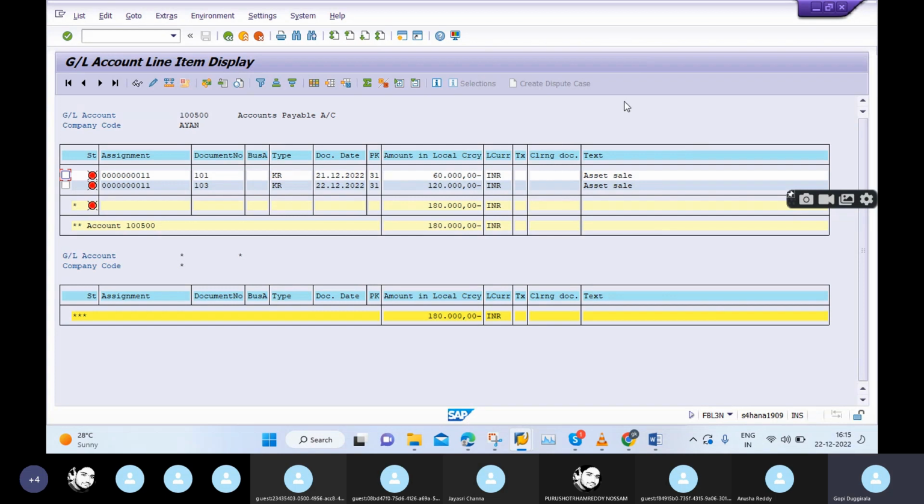And one more important point, one more difficulty is, for example, the business wants one new field in this report, and that new field does not exist in SAP. Is it possible to add that field in the screen? No, that's not possible. Whatever field they ask for, not only in Finance, either it is SD or MM or PP or wherever it is, that field must exist in SAP. Then only we can map that field here by using a Z program.